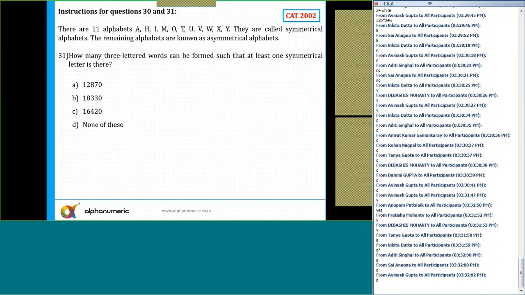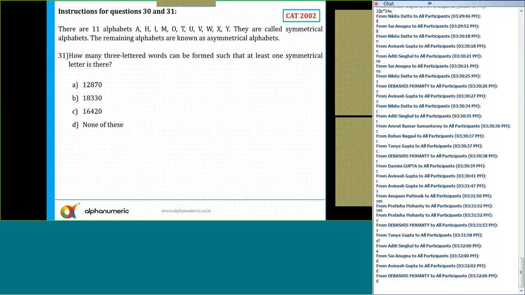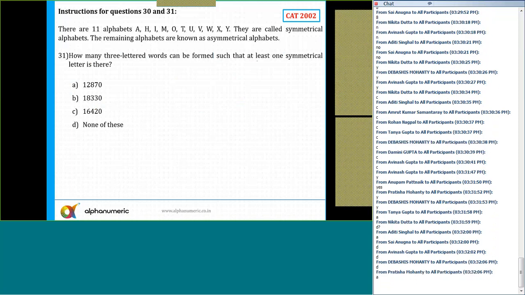What is the answer for question number 31? A. It says how many 3-letter words can be formed such that at least one symmetrical letter is used. So how many symmetrical letters are there in total? That is 11. And asymmetrical letters, it is equal to 15. We need at least one symmetrical.